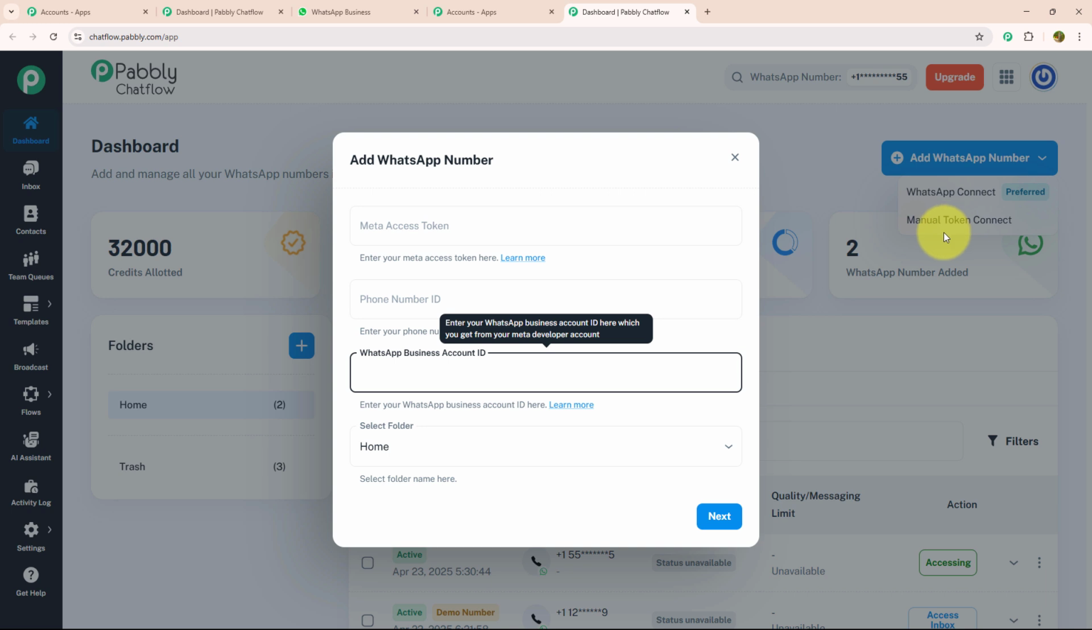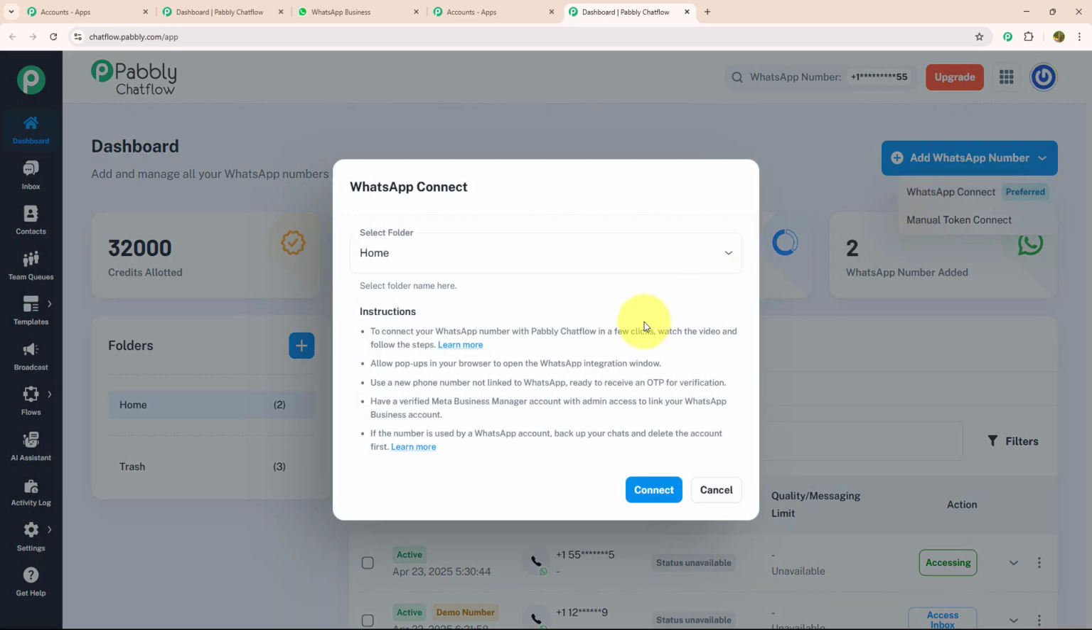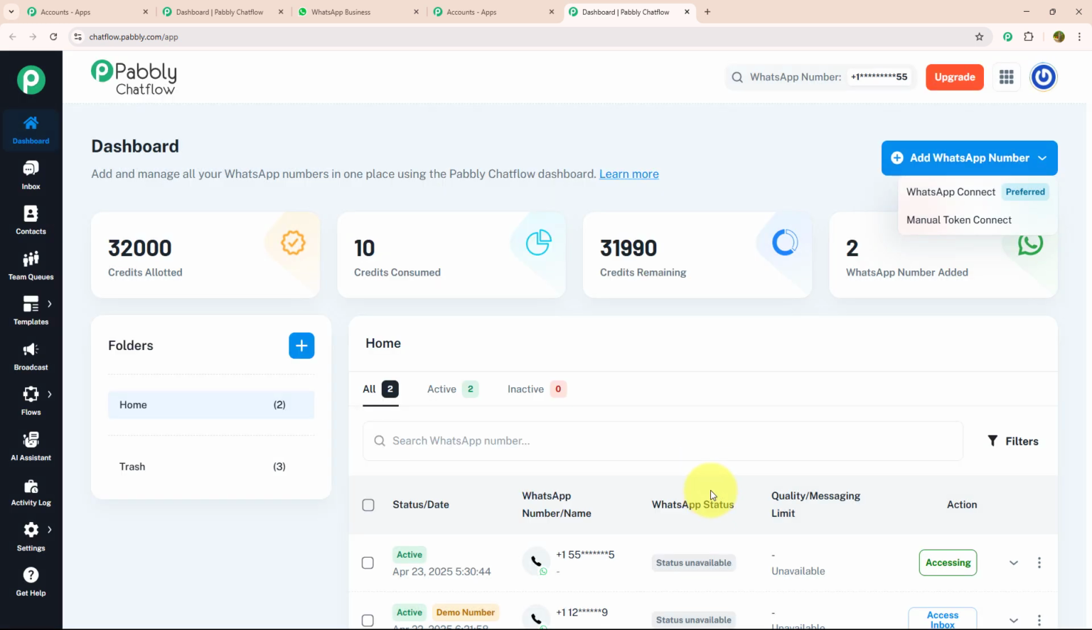In Manual Token Connect, you need to enter the Meta Access Token, phone number ID, and WhatsApp Business Account ID manually. But in WhatsApp Connect, you just need to verify your Meta Business Manager account and link your WhatsApp business account with it. Not only that, there are many more features on the dashboard. Let's see each feature individually. Below dashboard, there is an inbox option where you can manage all your conversations from one place. After that, we have the contact feature in which you can create all new contacts and separate them according to your requirement.